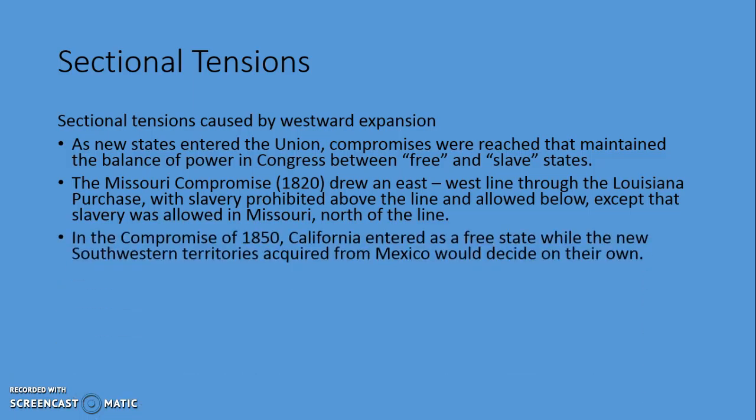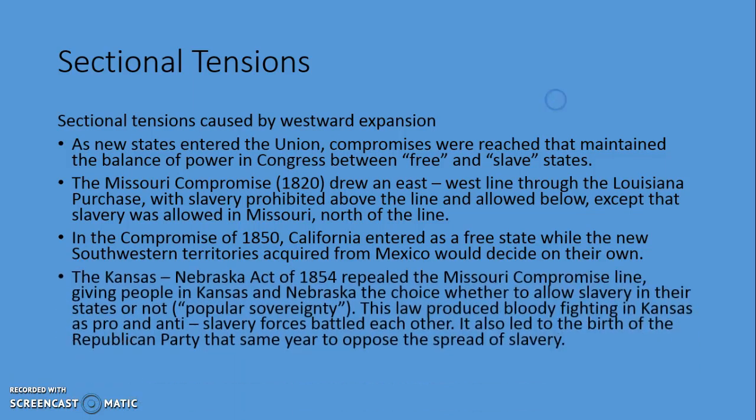In the Compromise of 1850, California, which is part above and part below that line, enters as a free state, while the new southwestern territories acquired from Mexico would decide on their own. That's Arizona, Nevada, New Mexico, all the other places, Texas being one of them. They're all going to decide by popular sovereignty. Popular sovereignty means that each member of the state gets to vote on whether or not they want slaves or a free state for their state.